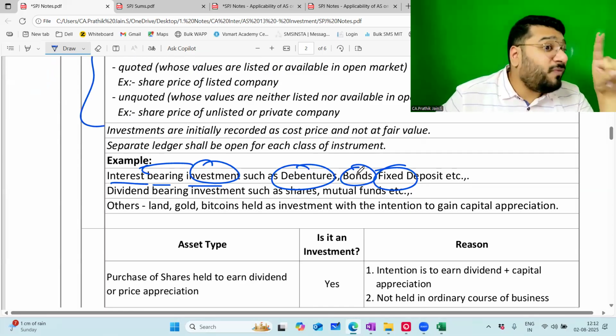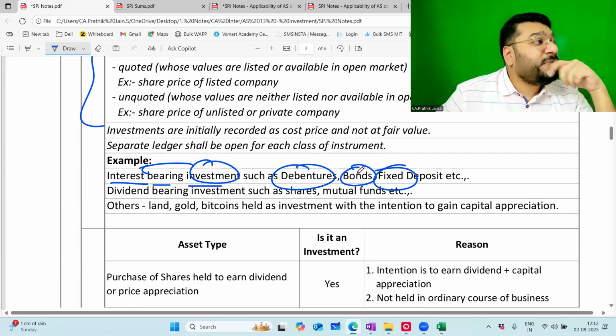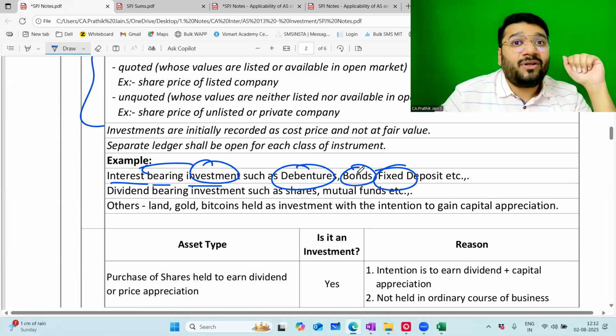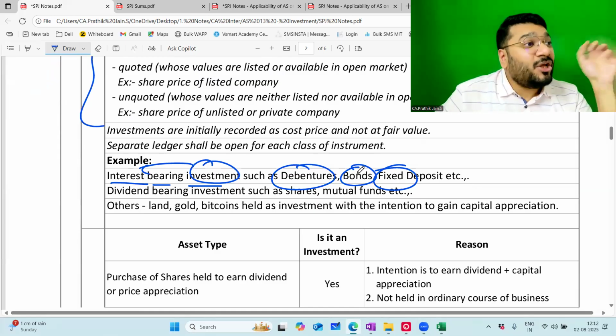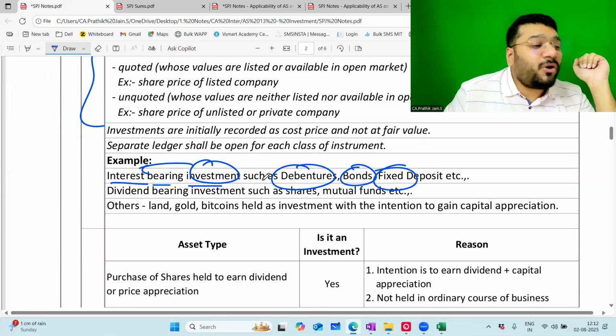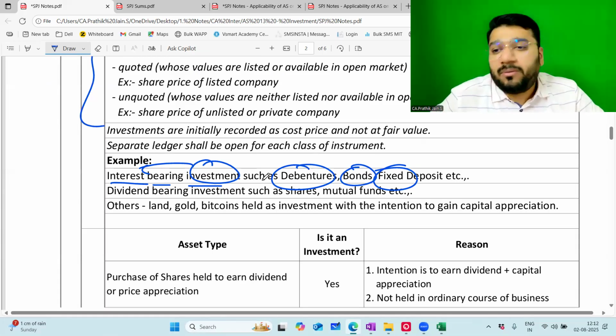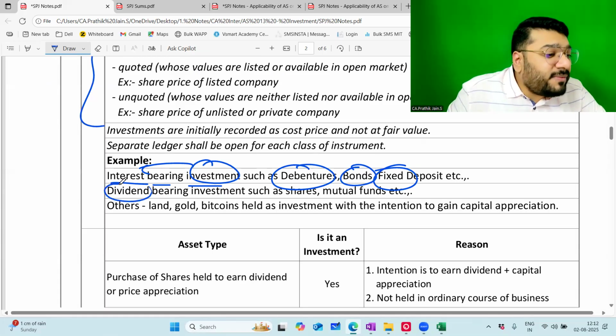And that interest, you know very well at the time of investment. You know that you're going to invest in 8% debenture. You know that you're going to invest in 10% debenture. So returns are fixed. These are called as interest-bearing investments. Any problem? Then we have something called as dividend-bearing investment, such as shares, mutual funds.